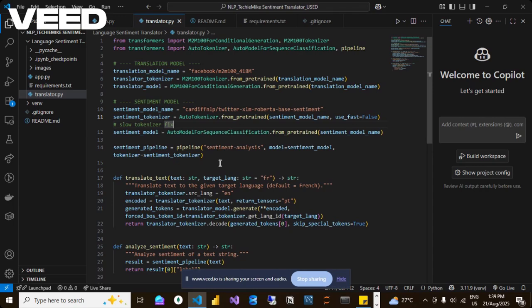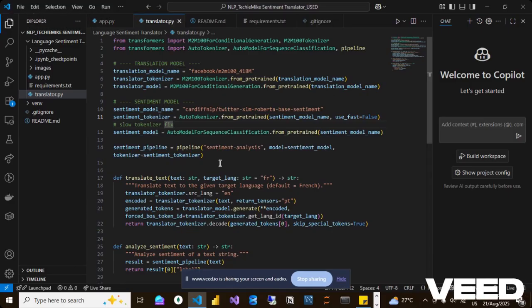The stack here is actually NLP, Hugging Face, the AI model, and the pipeline, using the transformers and tokenizer. The first import we had to do was the Facebook AI model, which is M2M100, a pre-trained machine learning model used in Hugging Face. So from transformers, you import your models. You also import your tokenizer, your auto model for sequence classification, and your pipeline, which basically helps you with what I call the TTSS: the text translation, the summarization, the sentiment analysis, and your translation.